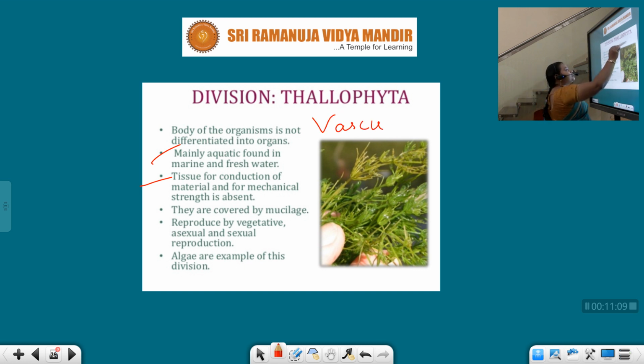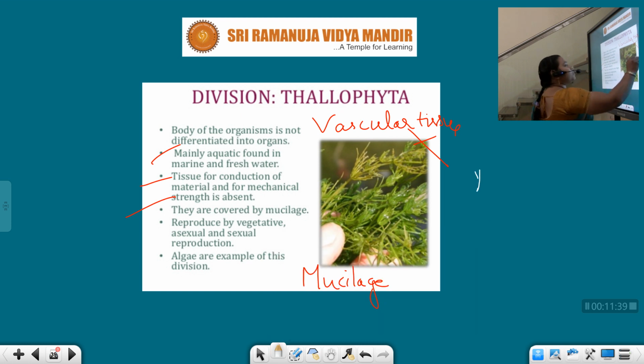Very important word: vascular tissue is absent in thallophyta. They are covered by mucilage. The special characteristic feature of thallophyta is mucilage. Understand? Next, they reproduce by vegetative propagation, asexual and sexual reproduction. Thallophyta reproduce in three ways.